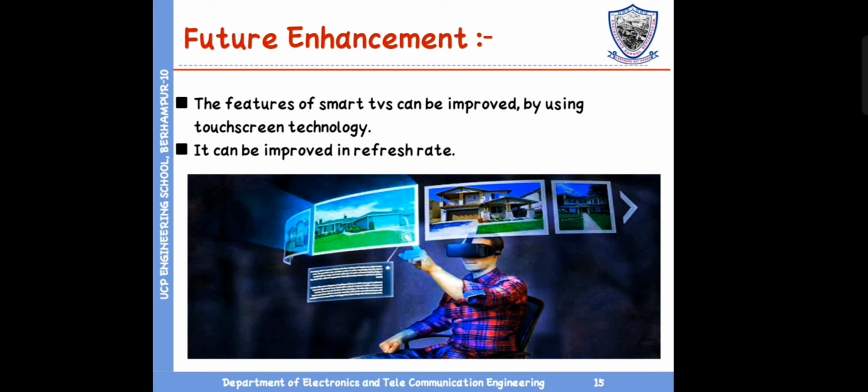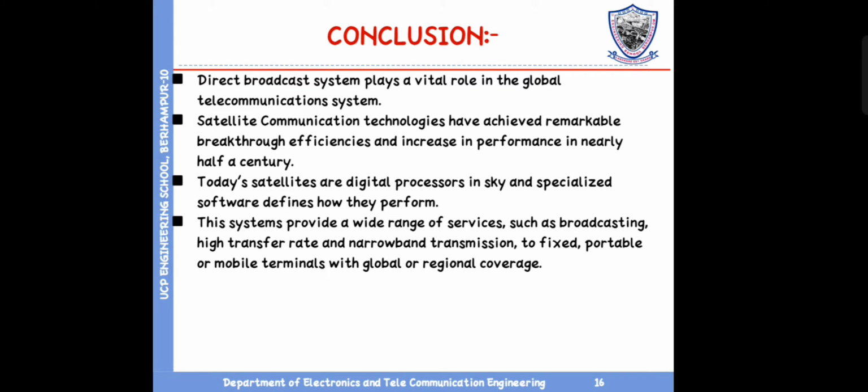Future enhancement: the future of smart TVs can be improved by using touchscreen technology. It can be improved in refresh rate. Conclusion: the direct broadcast system plays a vital role in the global telecommunication system. Satellite communication technologies have achieved remarkable breakthroughs in efficiency and increases in performance in nearly half a century.